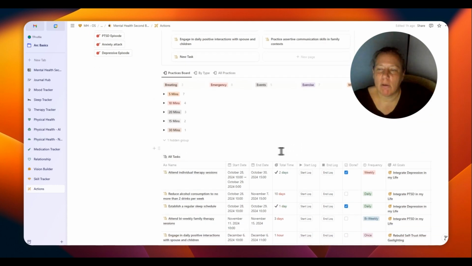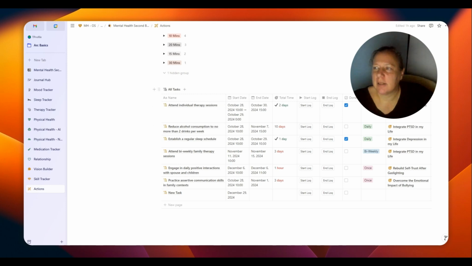Here you can find all tasks. You just click on new and you add a new task. You give it a start date, an end date. If you start doing the task, you click on start log, and if you ended the task, you click on end log, and it will calculate the time.